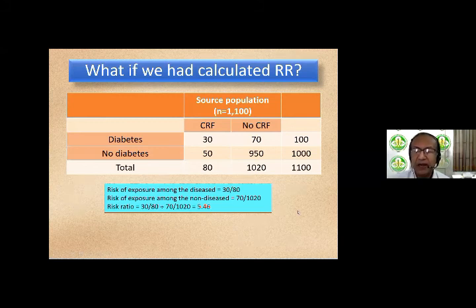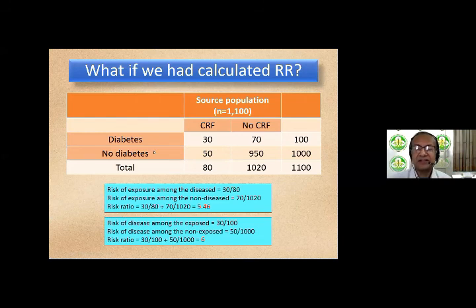Okay. But now let's look at the results in the reverse direction. What is the risk of the disease amongst the exposed, that is diabetics? So getting the disease is 30 by 100, the whole pizza. Risk of disease amongst the non-exposed, the non-diabetics, is 50 by 1000.